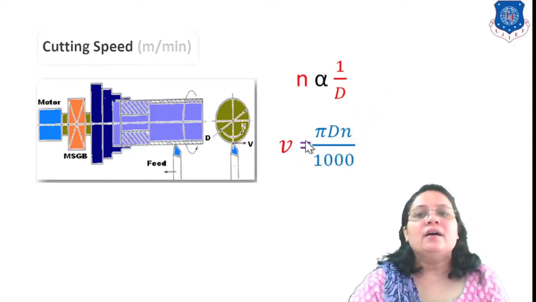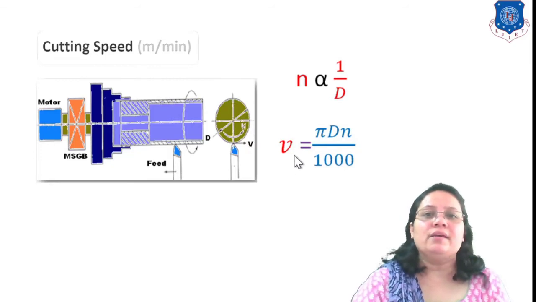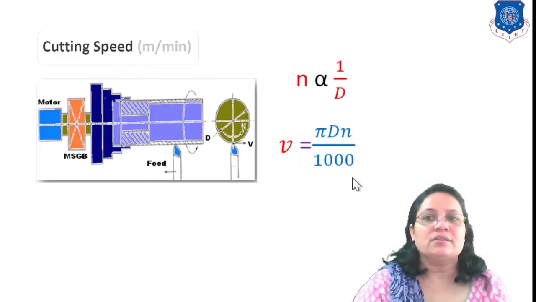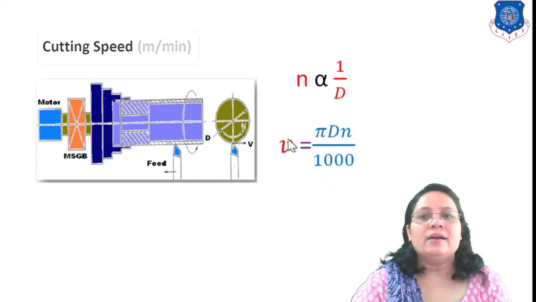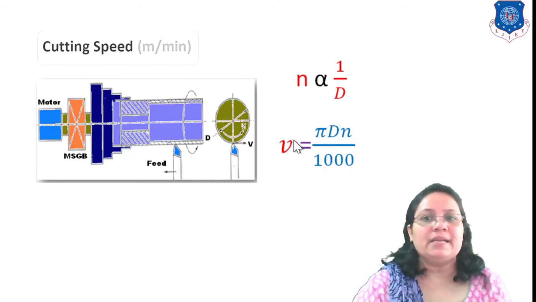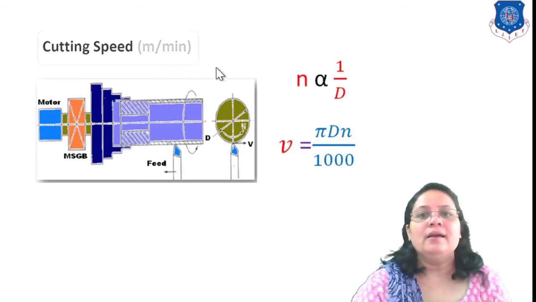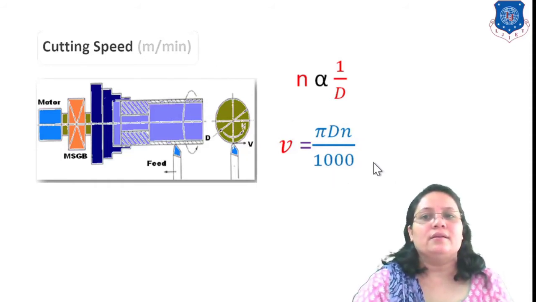So what is the velocity or linear velocity? Linear velocity is equal to pi dn by 1000. Why have I divided by 1000? This speed is in meter per minute, as you can see I have written here. That's why I didn't divide it by 60, right?